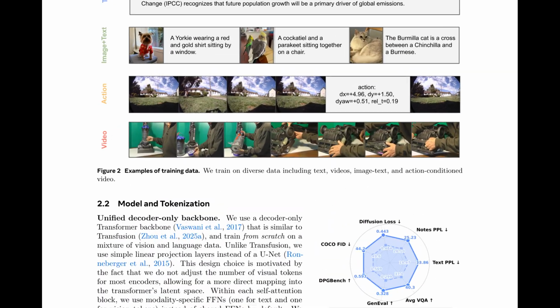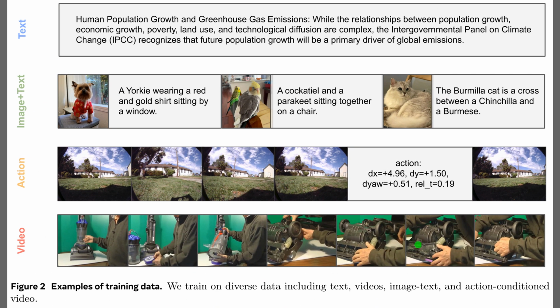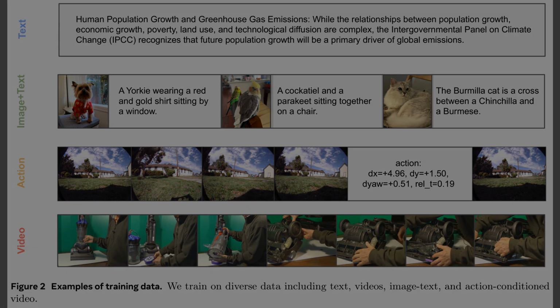So, having established the architecture, Figure 2 introduces the diverse diet of data used for pre-training. The inputs fall into 4 distinct categories. At the top, we have standard text, followed by image-text pairs that align visual features with language. The third row is critical for world modeling. It uses action-condition sequences, where the model predicts the next view based on a movement command. Finally, raw video clips at the bottom teach the system about temporal dynamics and physics.